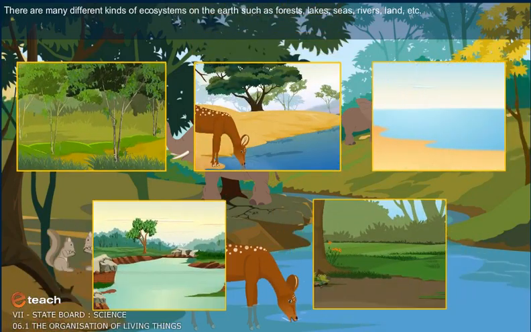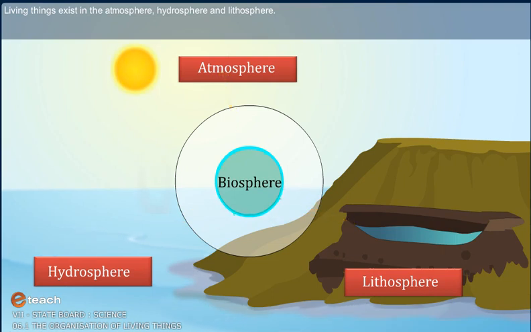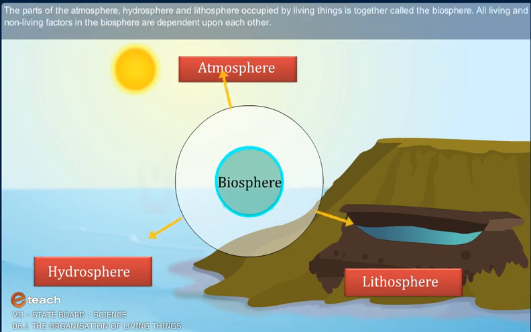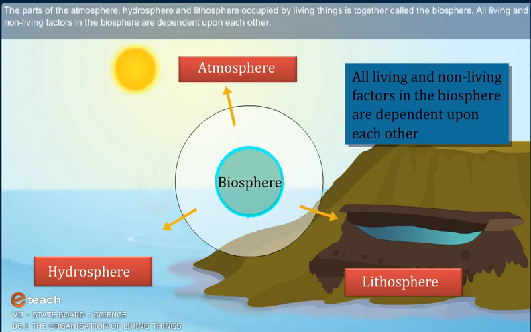There are many different kinds of ecosystems on the earth, such as forests, lakes, seas, rivers, land, etc. Living things exist in the atmosphere, hydrosphere, and lithosphere. The parts of the atmosphere, hydrosphere, and lithosphere occupied by living things are together called the biosphere. All living and non-living factors in the biosphere are dependent upon each other.